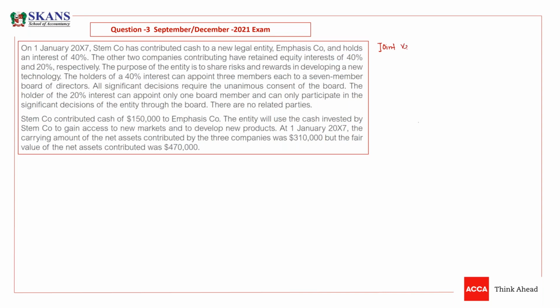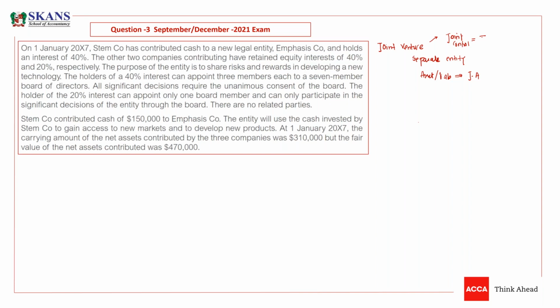We have already discussed. So a joint venture is a separate entity, established, then assets, ownership and liabilities belong to that separate entity. And joint venture means joint control, and joint control means unanimous decisions, common control. So guys, let's just read this question and then we'll see what's in it.